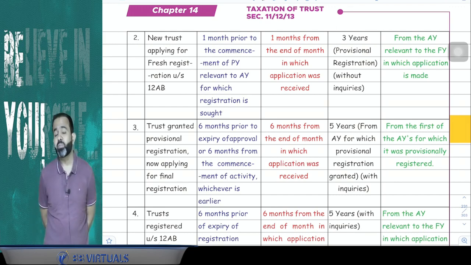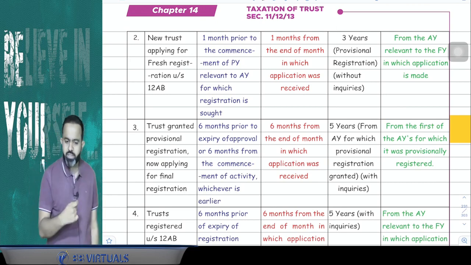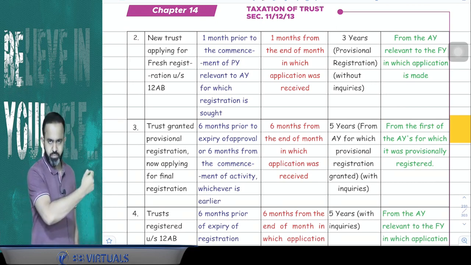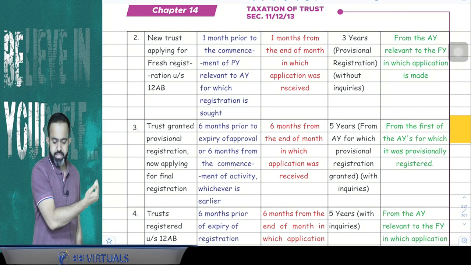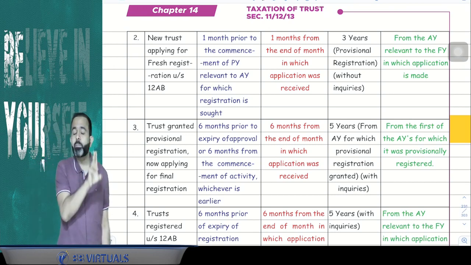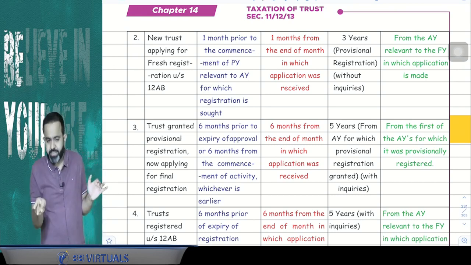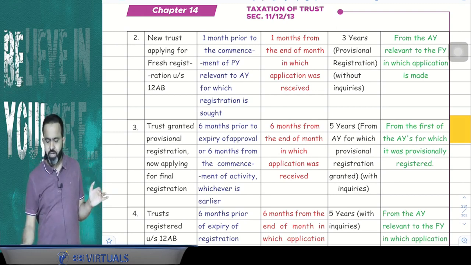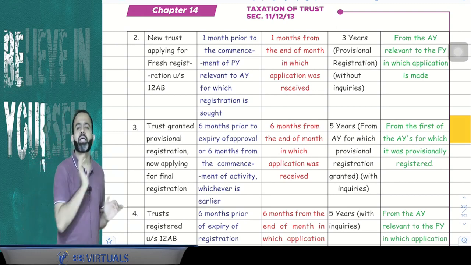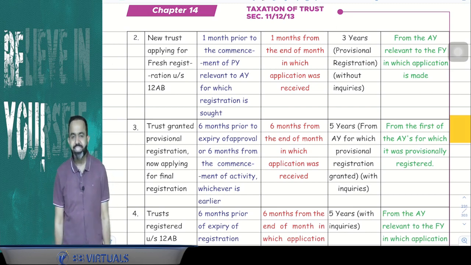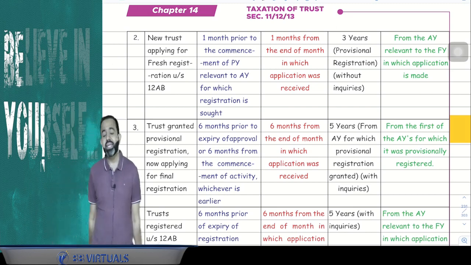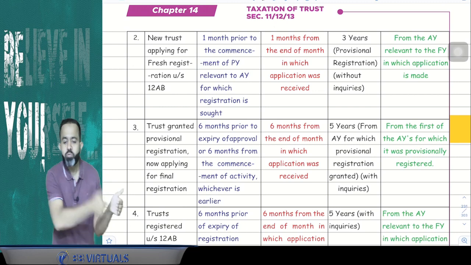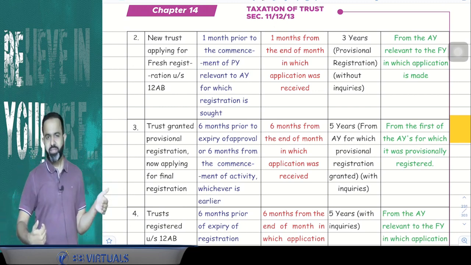Then what is the time limit to make the application? The lawmaker says that the new trust has to make the application to the CIT at least 1 month prior to the previous year for which the trust wishes to claim the exemption. That is, at least 1 month before the commencement of that previous year.